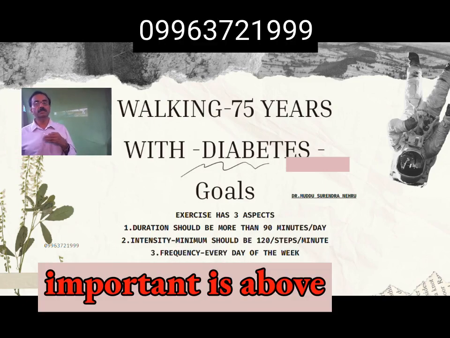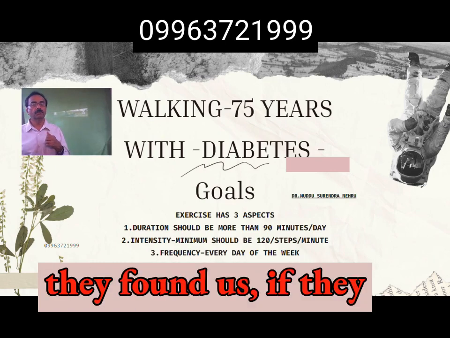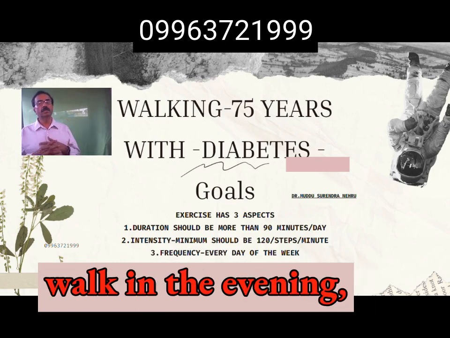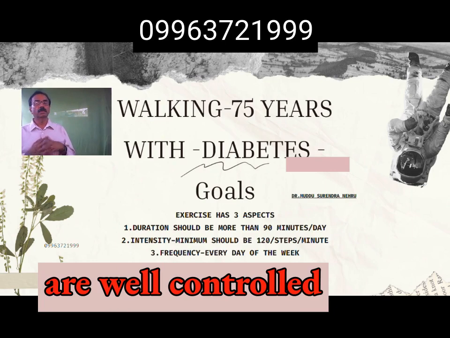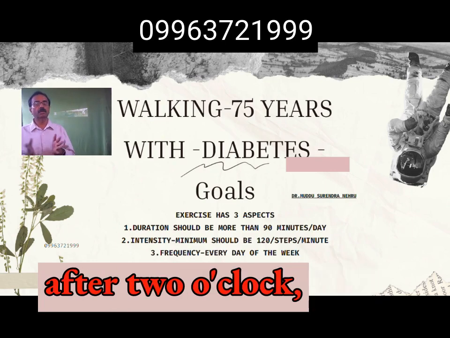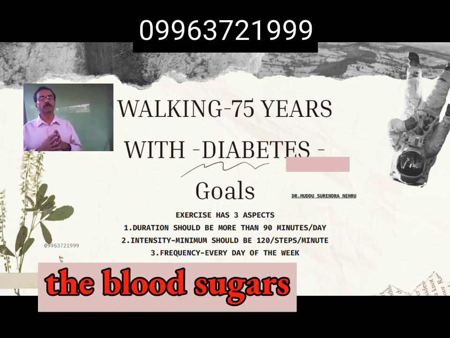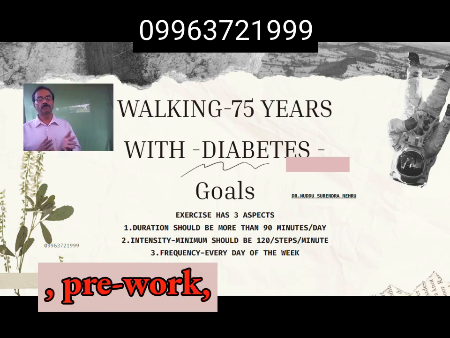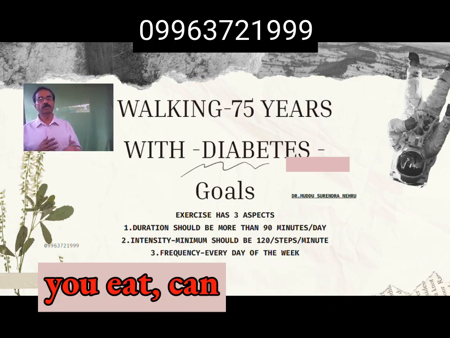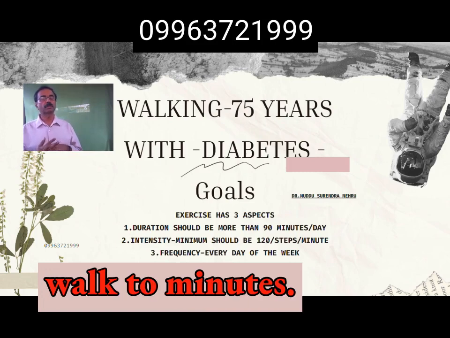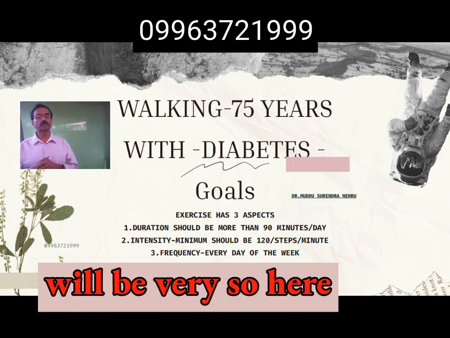Third most important is above the age of 70 years. What they found was if they walk in the evening, the blood sugars are well controlled, and after 2 p.m., after lunch, if they walk, the blood sugars are well controlled. Before you eat, if you can walk for 5 to 10 minutes, the post-meal blood sugar rise will be very less.